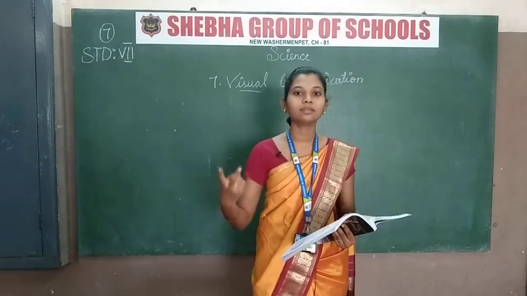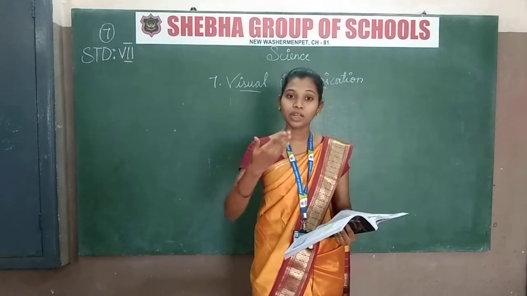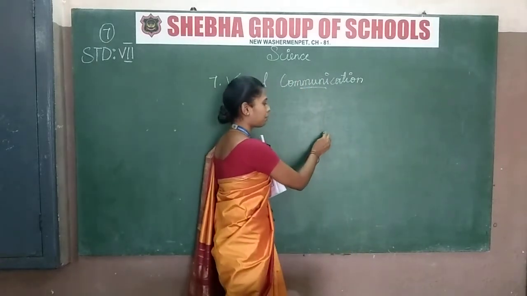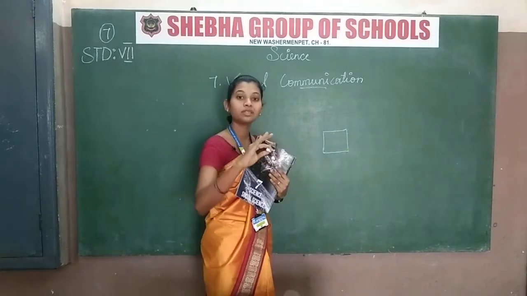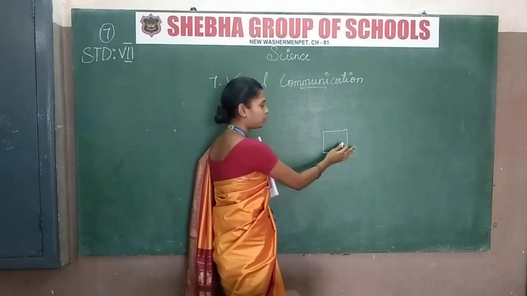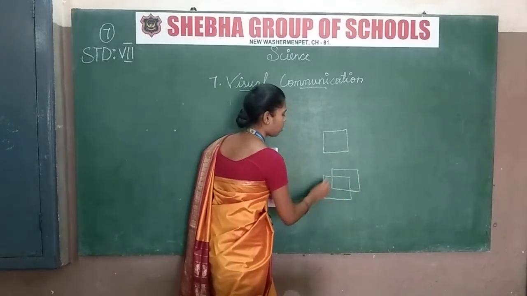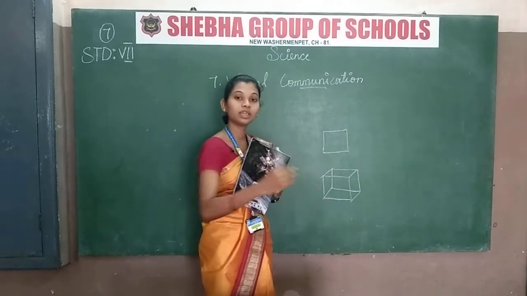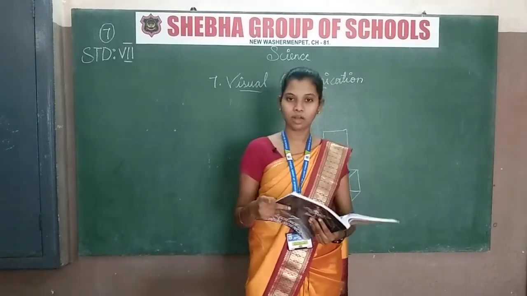There are a 2D and 3D. 2D means only a front and that side part only. 3D means it will cover all the position. In your maths class you will study about the square and cube. Cube means 3-dimensional. Square means only this part. This is a square. 2D. Okay. 3D means it will show you the 3-dimensional of an object or some program. Okay. You can able to see the direction of the all the ways. This is the visual communication.